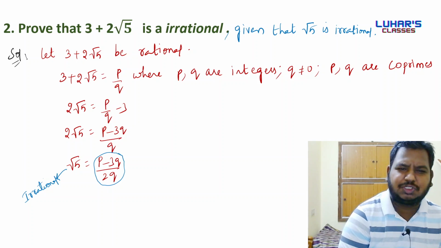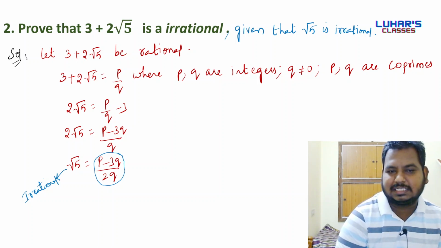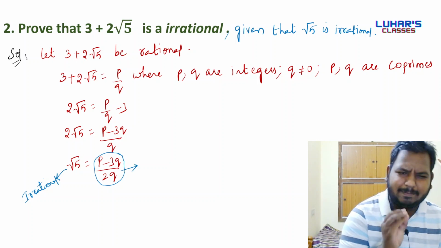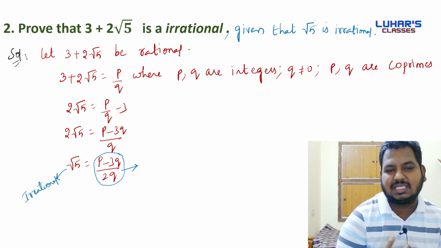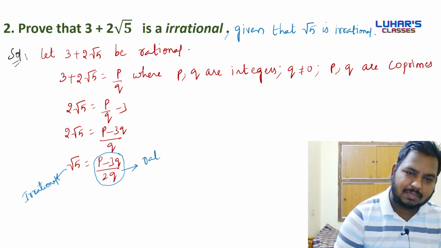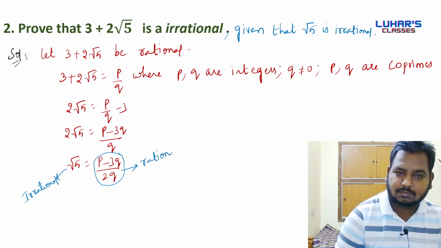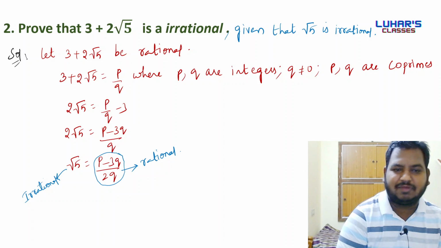In place of p and q, if I take any integer value, like p as 1 and q as minus 7, and if I substitute and simplify p minus 3q by 2q, I am going to get a rational number.